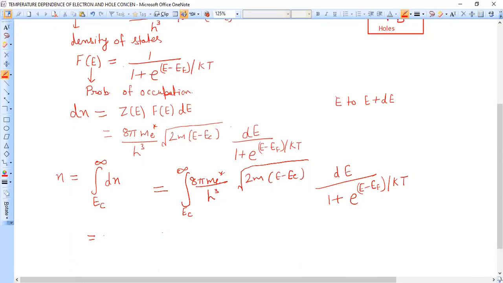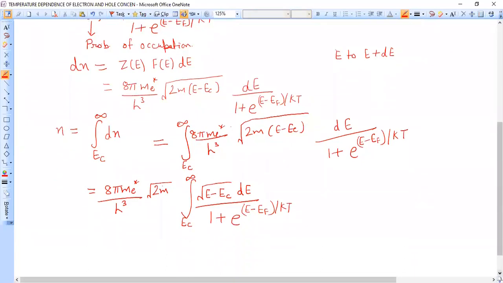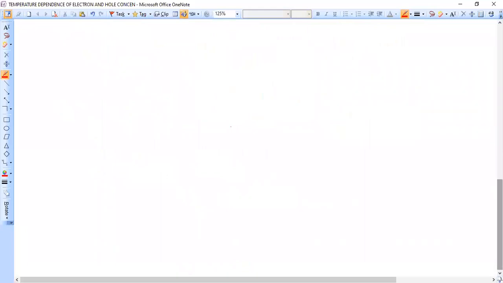For that, I am keeping the constant part out of the bracket. Since energy E is not constant, the integral is from Ec to infinity of square root of (E minus Ec) into dE over 1 plus e raised to power (E minus Ef) over kT. So next I am going to make an assumption.